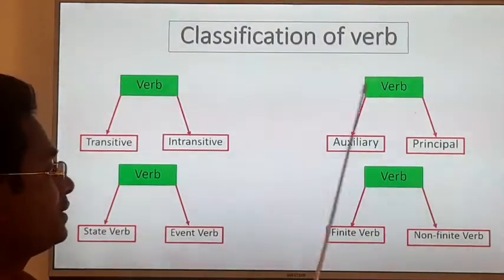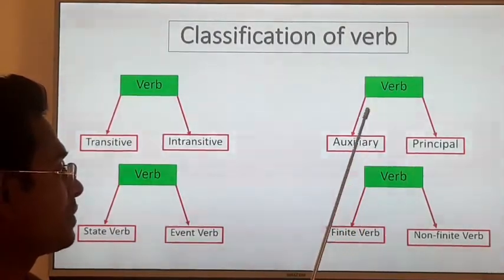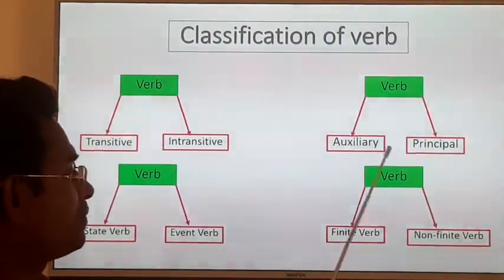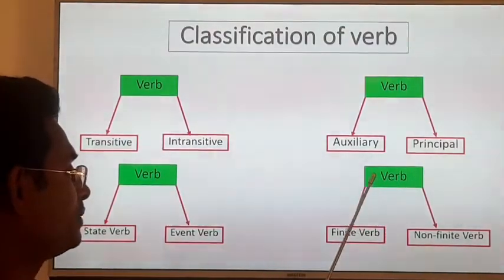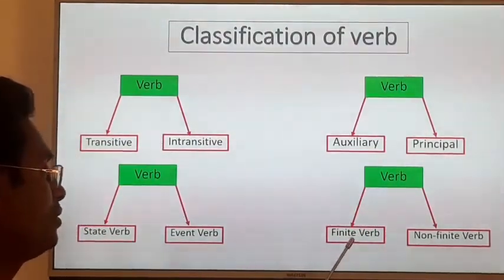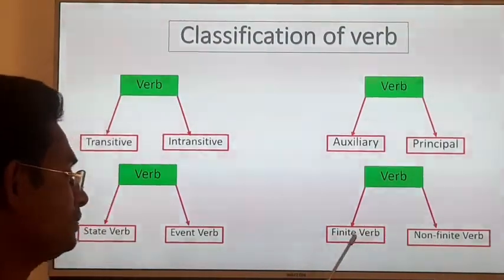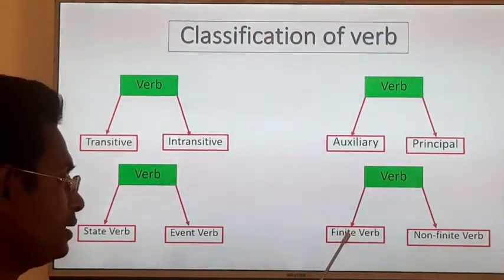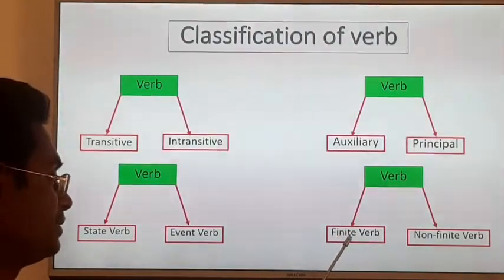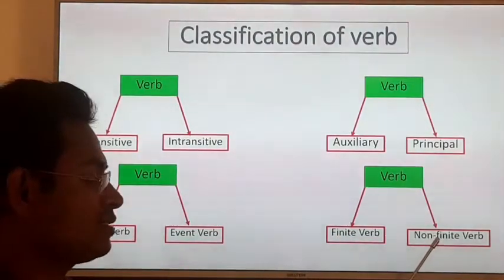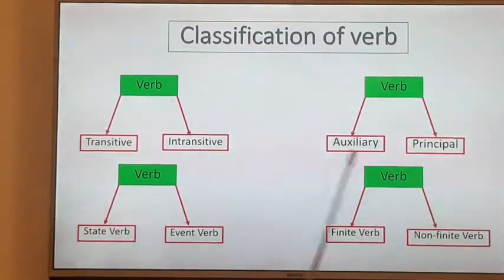Based on tense, we have classified verbs into two groups: auxiliary and principal. And another classification: finite verbs and non-finite verbs. A finite verb always follows the tense. A non-finite verb does not follow any tense. These are the basic ideas of verbs.